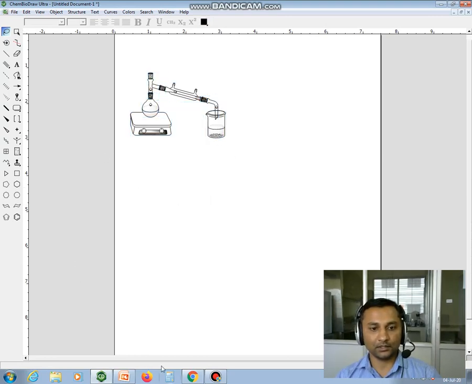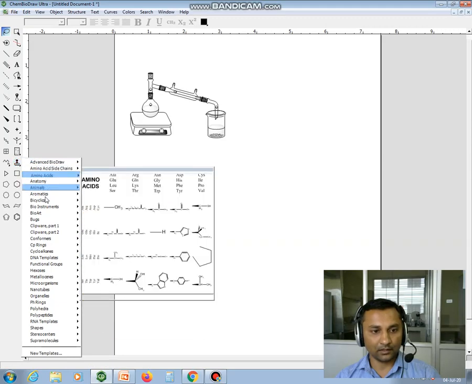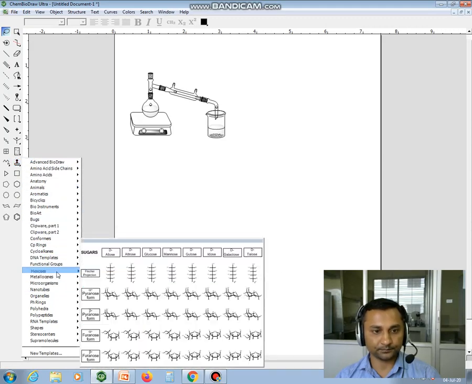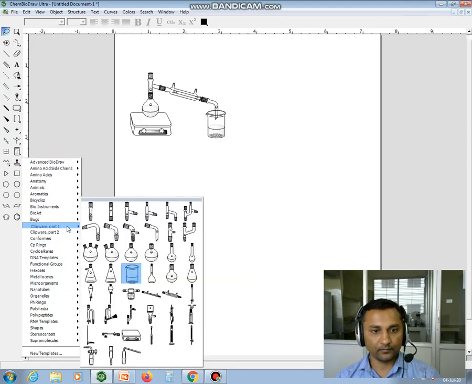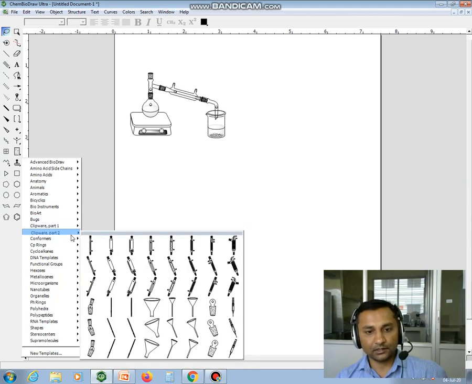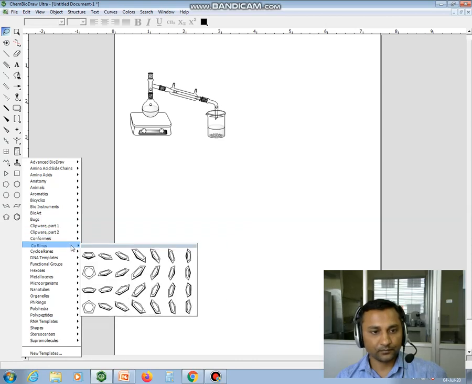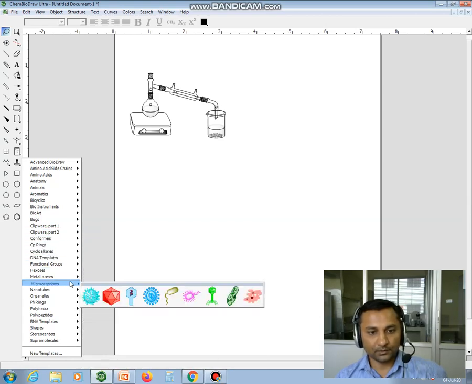Other things you can also do. There are a lot of things available. You can see different types of round bottom flasks, with 3 necks, 2 necks, or single necks, and so many clamps are available here. As per your need you can use them. Another thing, microorganisms like virus and bacteria structures are also available here.